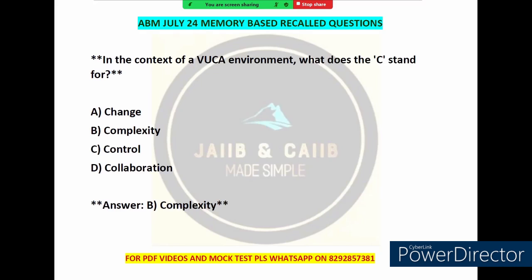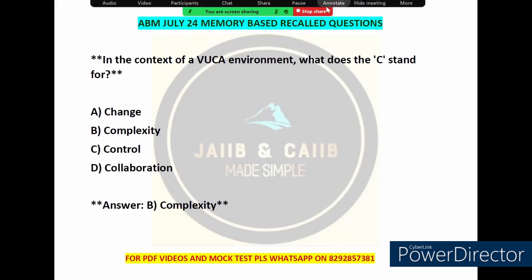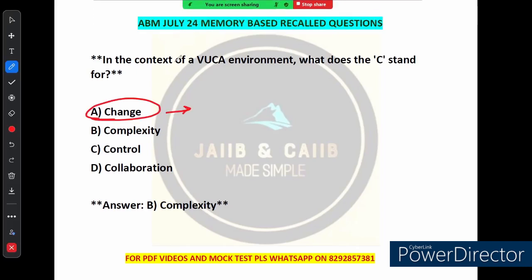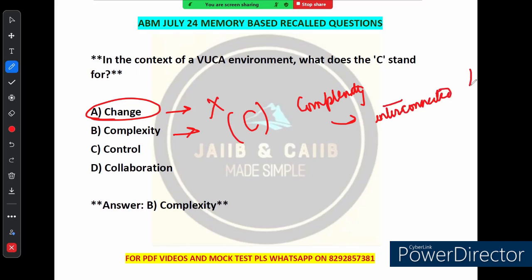Now in the next question it has been asked that in the context of the VUCA environment, what does the C stand for? So this VUCA full form is very important. So let's break down the options. The first option says change. While change is definitely a part of what a business faces, it is not what C in VUCA stands for. So this option is incorrect. Option B says complexity. Yes, this is the correct answer. So C stands for complexity, which refers to the many interconnected factors businesses have to manage, making decision making difficult.